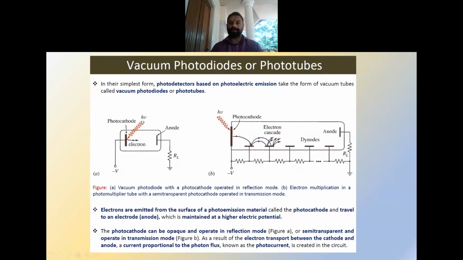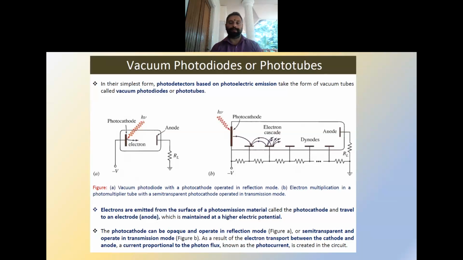And once the energetic photons are incident on the cathode, they will be exciting the electrons, and those electrons, which have the negative charge, will be attracted by the anode which is positive compared to the electrons. So the electron will be moving from one material to the other material, and hence it is called the external photodetector. This will come under the category of external photodetector.